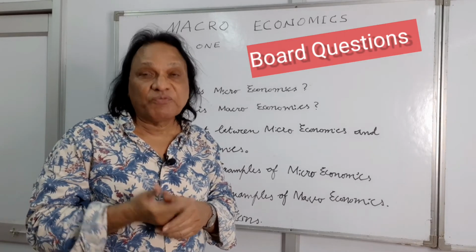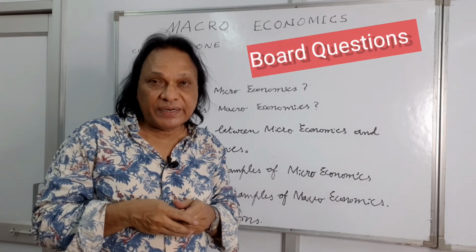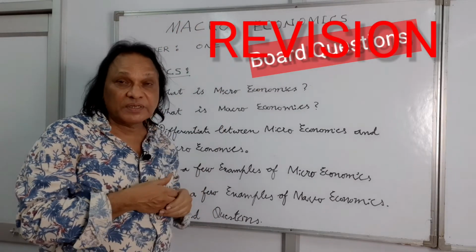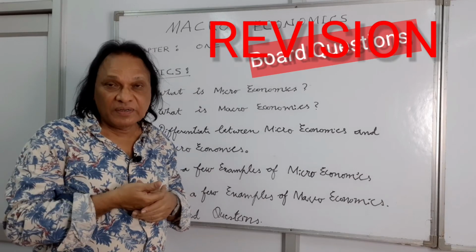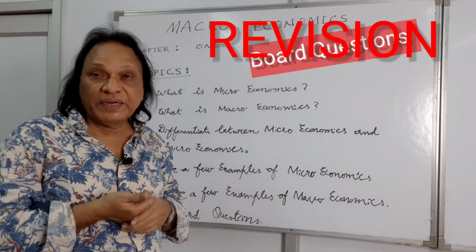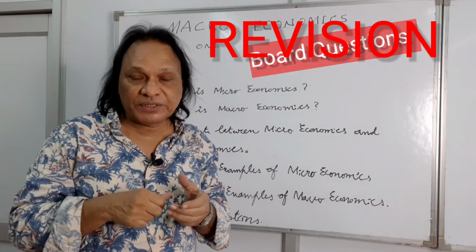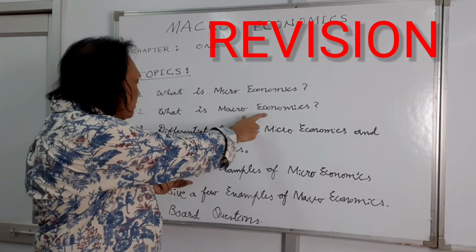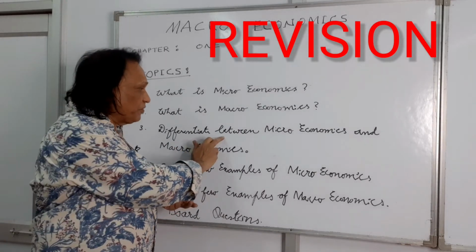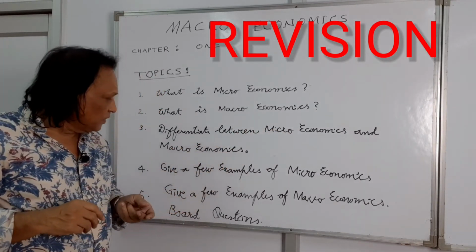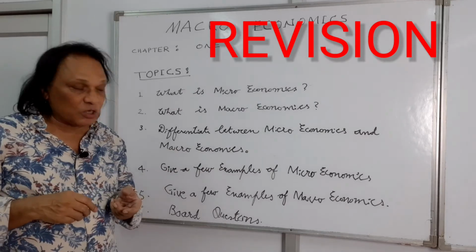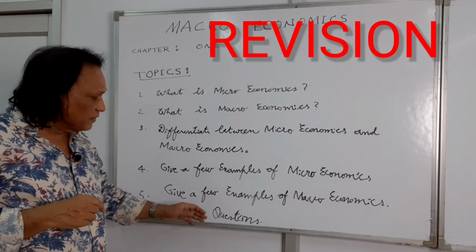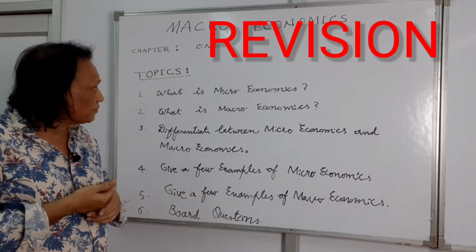So simply, for your sake, I repeat once again, microeconomics and macroeconomics. This is chapter 1. In chapter 1, we will be talking about 5 topics. What is microeconomics? What is macroeconomics? Differentiate between micro and macroeconomics. Give a few examples of microeconomics. Give a few examples of macroeconomics. And then you have the board exams.